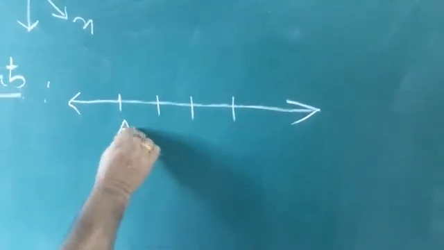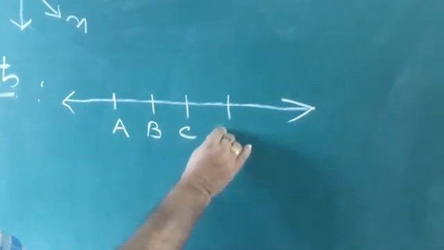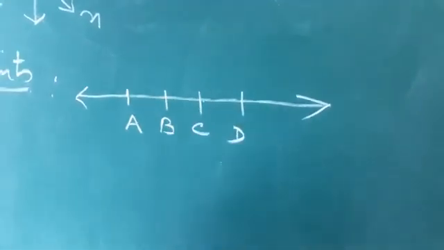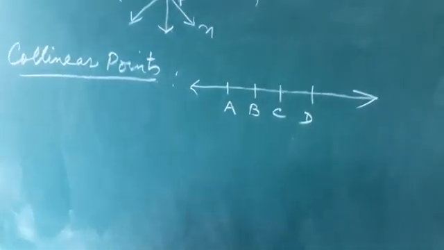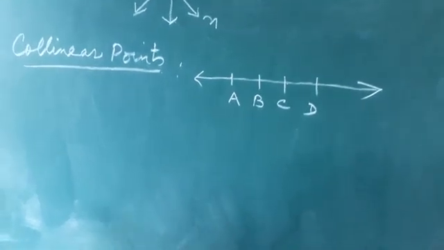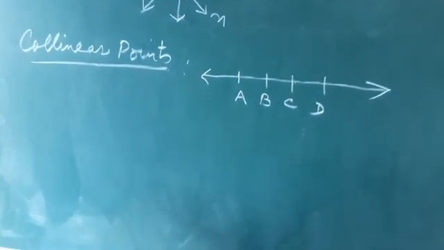we have here A, B, C, D. So all these three or more points, if they are lying on the same straight line, are called the collinear points. Clear? That is what we call collinear points. Clear?